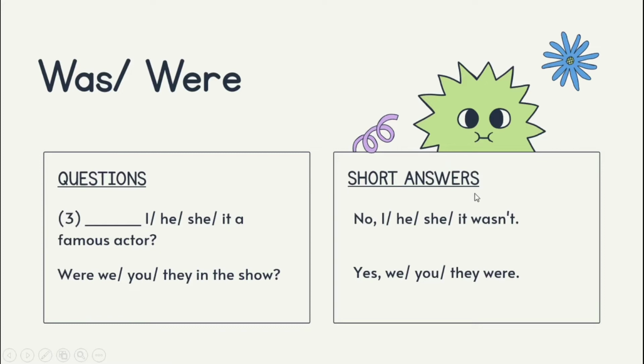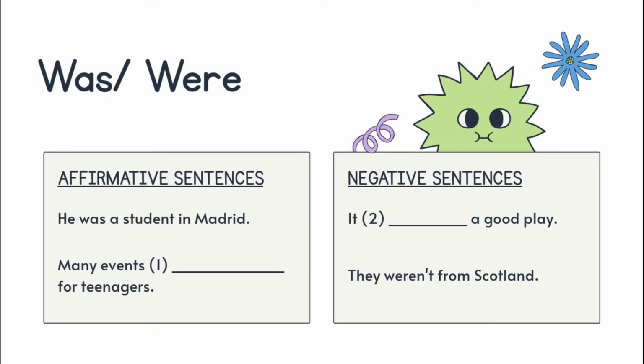Before you complete these sentences, I want you to read each sentence for each column. We will start with the affirmative sentences first. For an affirmative sentence, the sentence is positive.